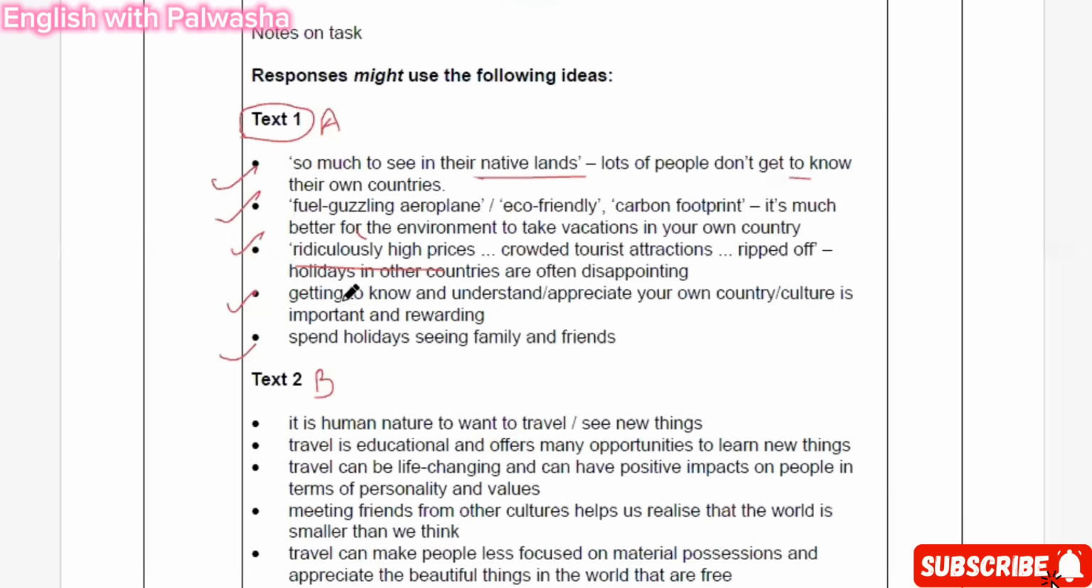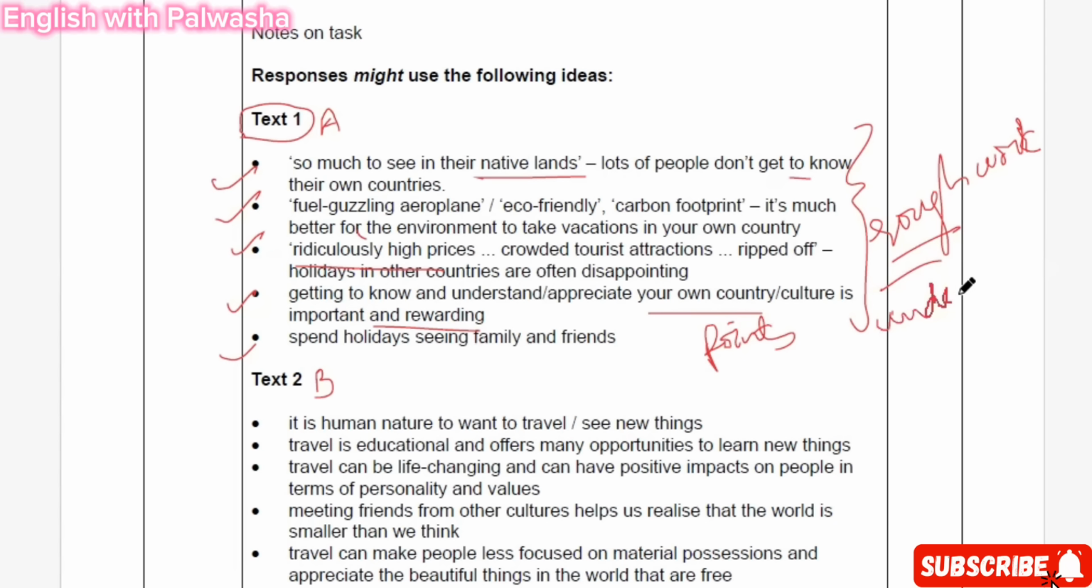You can see all the things: getting to know and understand, appreciate your own country, culture is important and rewarding. These are the points the examiner has taken out. This is the way you are going to make your points. This is the rough work, basically, done by the examiner for your ease. But you can also underline from the text. Okay. So underlining is also very easy. You can do it from the text if you don't find time to write it.